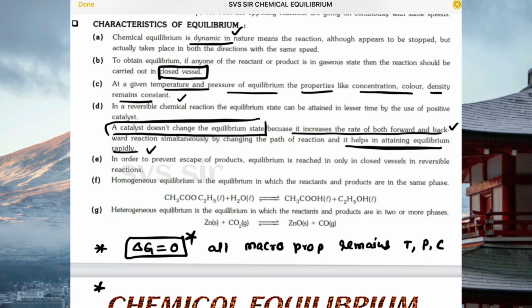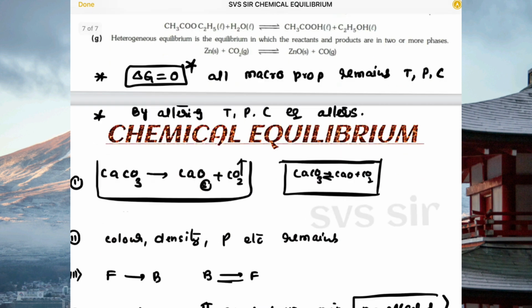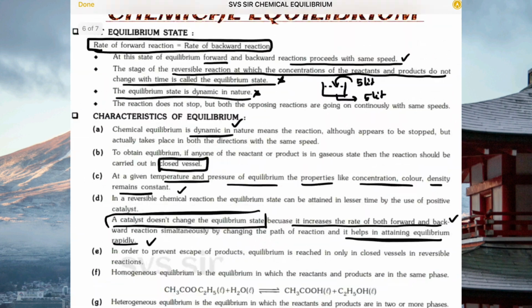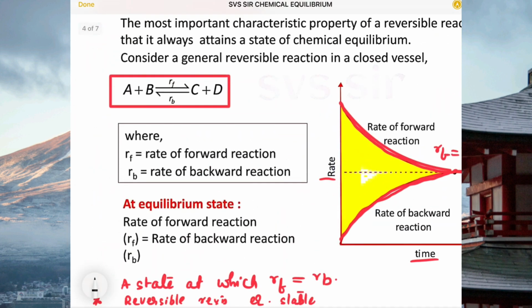And finally, by altering the temperature, pressure, concentration, equilibrium also alters, shifts, changes. So these are the important properties of the equilibrium. So in the next class we'll discuss types of